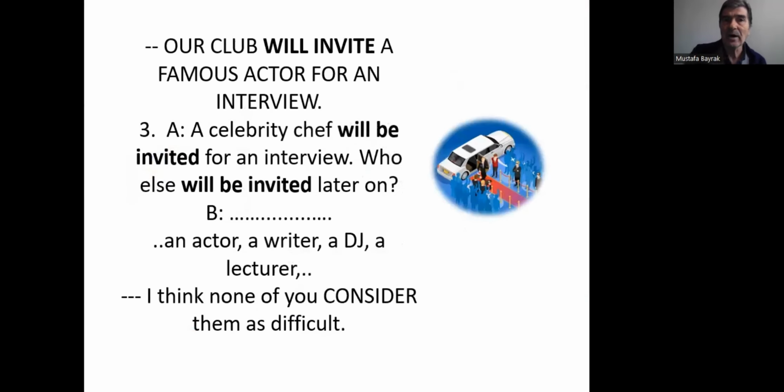Our club will invite a famous actor for an interview. Active sentence, okay? Now, what about the passive form? A celebrity chef will be invited for an interview. Who else will be invited later? Later on, a famous actor will be invited as well. And then a writer will be invited. And after that, a DJ will be invited consecutively, sequentially, or respectively.